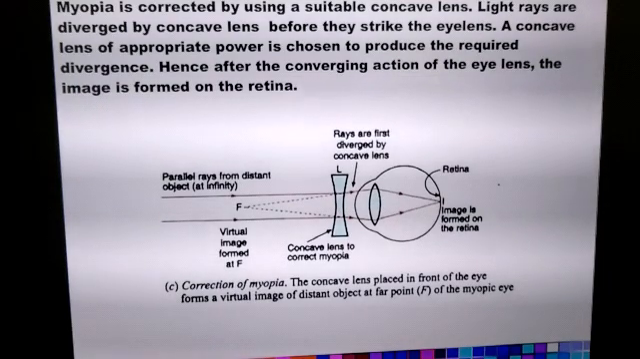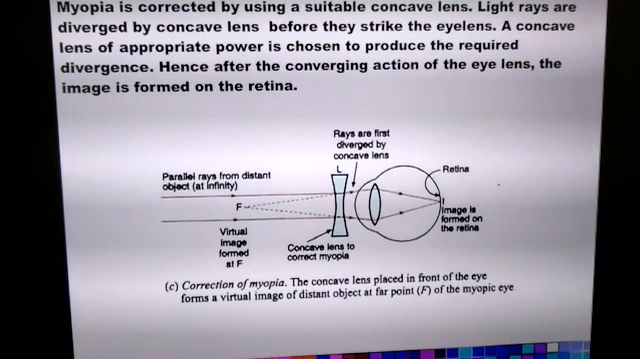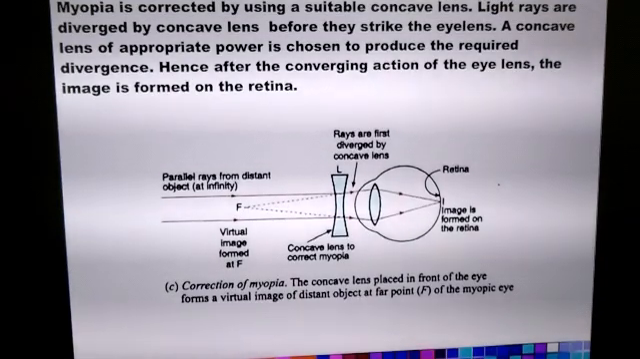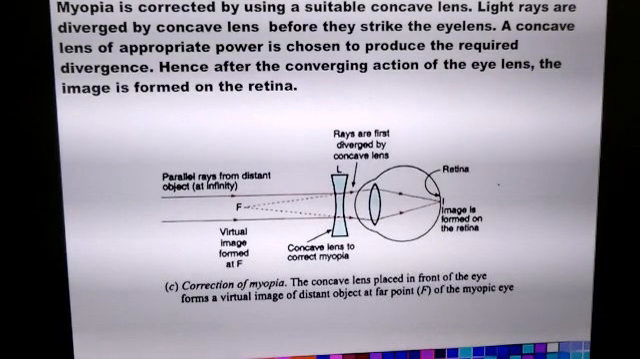So children, this is a very important topic. Defects of vision is normally asked in short notes along with the diagram, or it could be asked in distinguish between also. So please see the diagram as well as try to understand the reasons. What is myopia? What are the reasons of myopia? How can myopia be corrected?